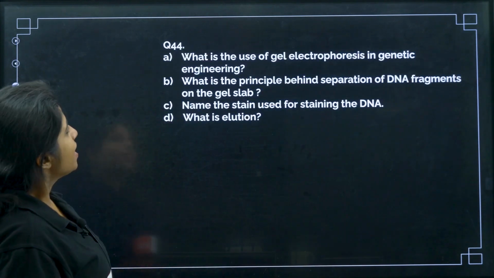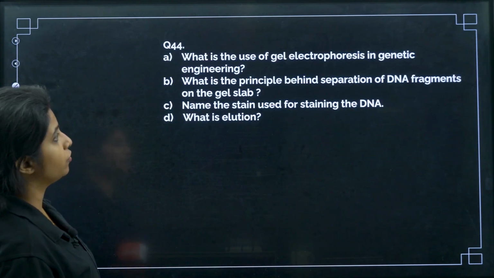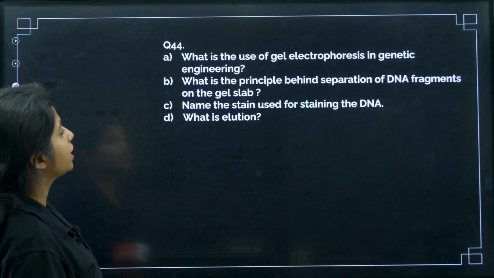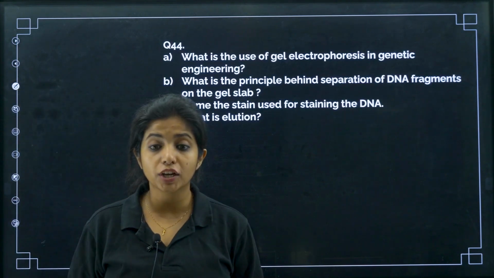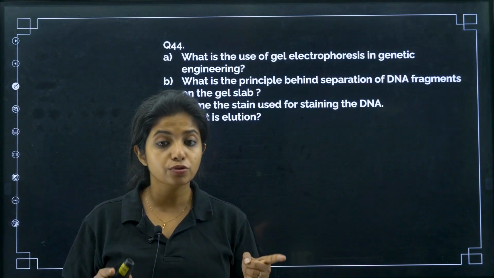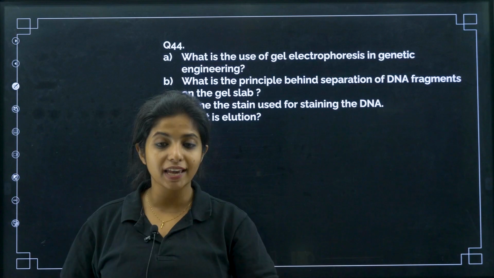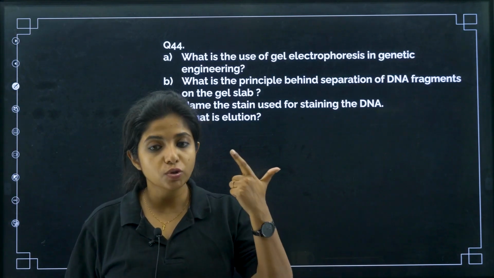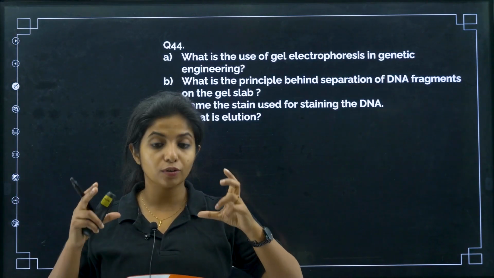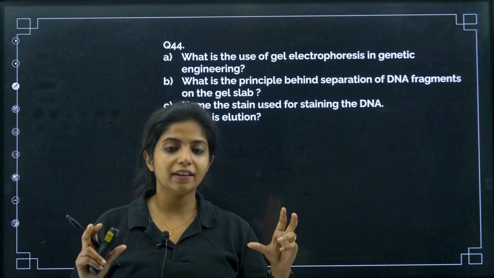Now, what is the use of gel electrophoresis in genetic engineering? What is the use of gel electrophoresis, my dear children? Gel electrophoresis is to separate DNA fragments according to their charge and also according to their length, or basically size, not length, I will say size.